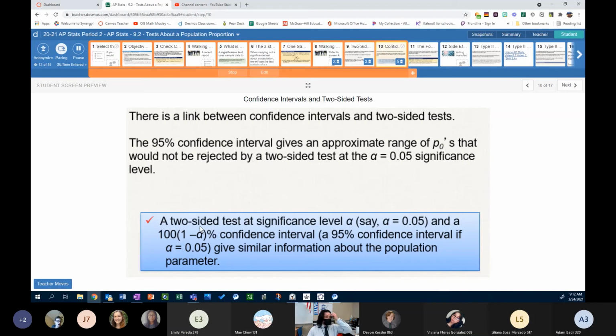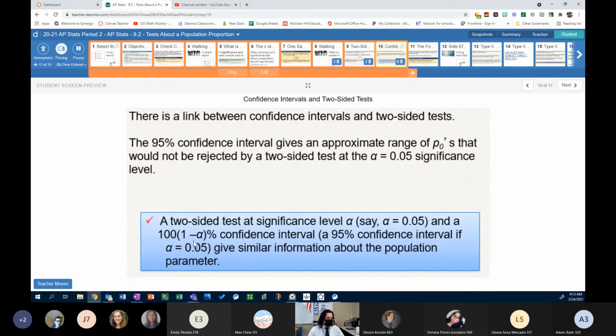Right? A two-sided test at a significance level alpha, say alpha equaling 0.05, and it's very common to use alpha equaling 0.05. If they don't tell you what significance level to use, just use 0.05. Right? If the context of the problem doesn't say to interpret the p-value based on a significance level of alpha equaling 0.01 or alpha equaling 0.1, just use 0.05. That's kind of like a default.